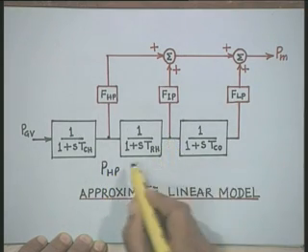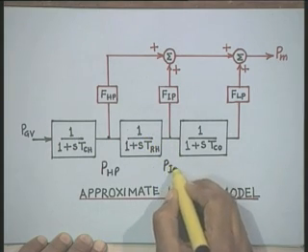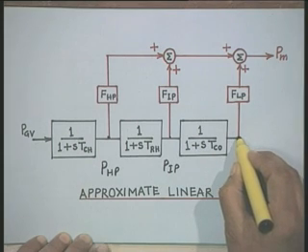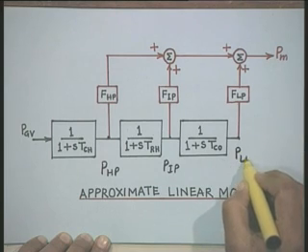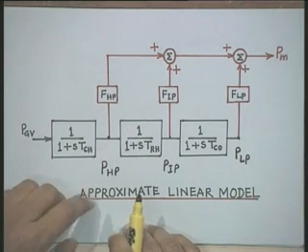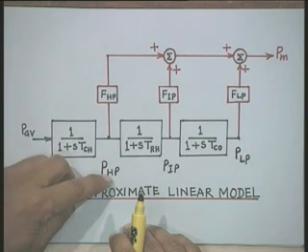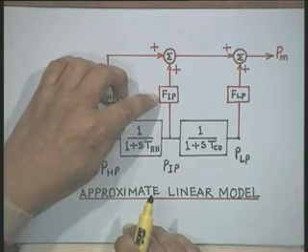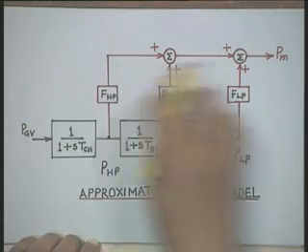The power produced in the intermediate pressure section I will call PIP, and the power produced in the low pressure section I will denote by PLP. Now, the total power produced will be PHP into FHP plus PIP into FIP plus PLP into FLP, and the total is PM.